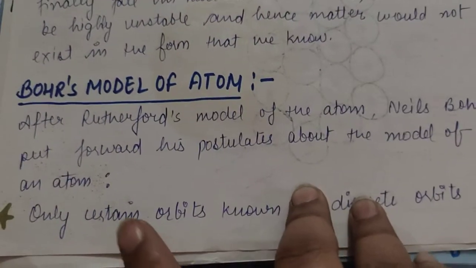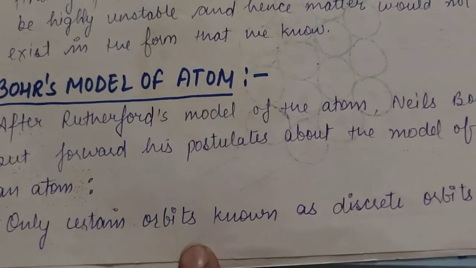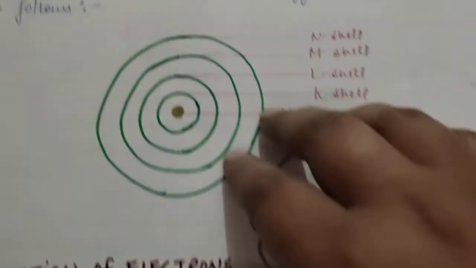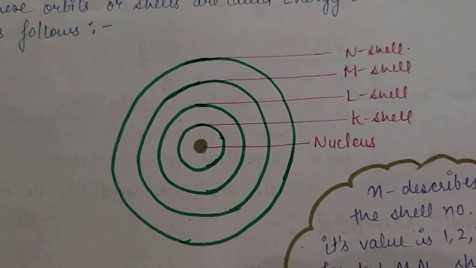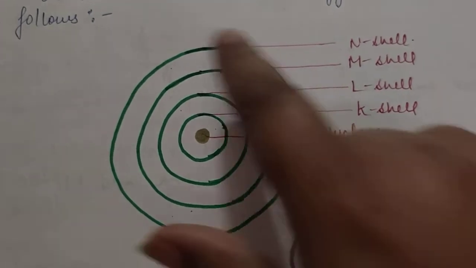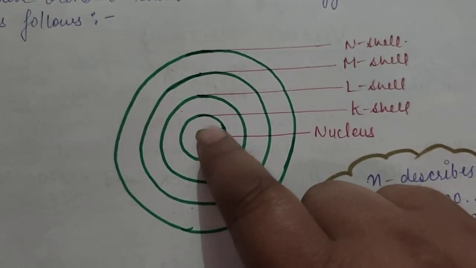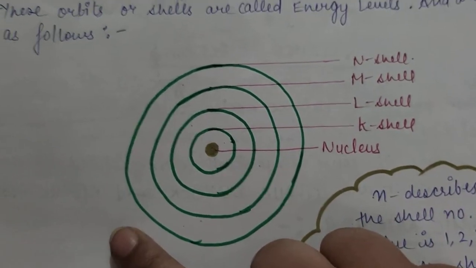Now, what did he say about an atom? According to him, this is the structure of an atom. He also told that the atom is spherical in shape and the whole mass is concentrated in a very small space inside the atom, which he named the nucleus, same as Rutherford.